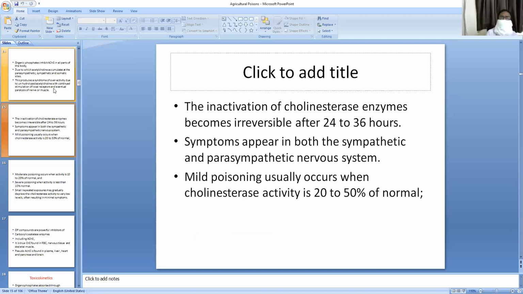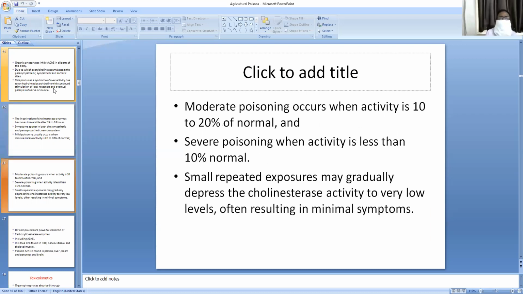The inactivation of the cholinesterase enzyme becomes irreversible after 24 to 36 hours, and if the dose is higher, it will not be reversible. Mild poisoning occurs when the cholinesterase activity is 25 to 50% of normal. Moderate poisoning occurs when the activity is 10 to 20% of normal. Severe poisoning occurs when activity is less than 10% of normal.